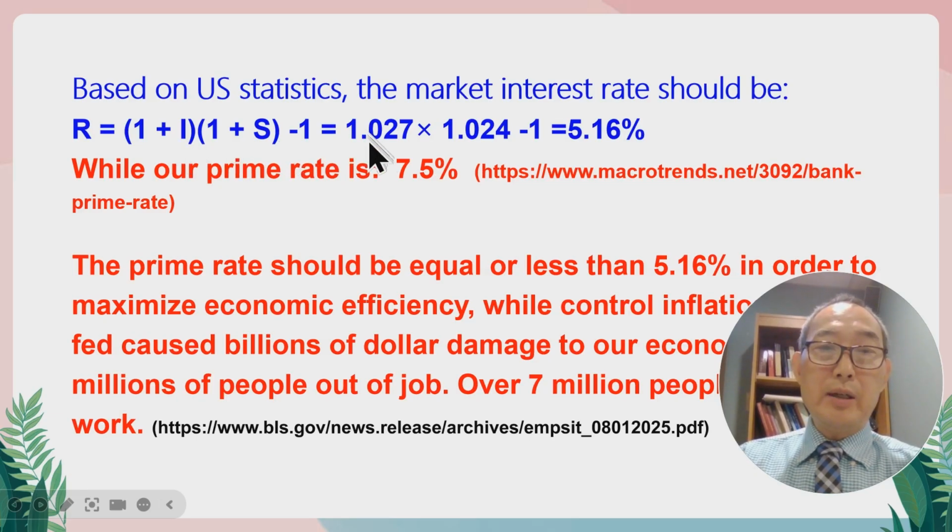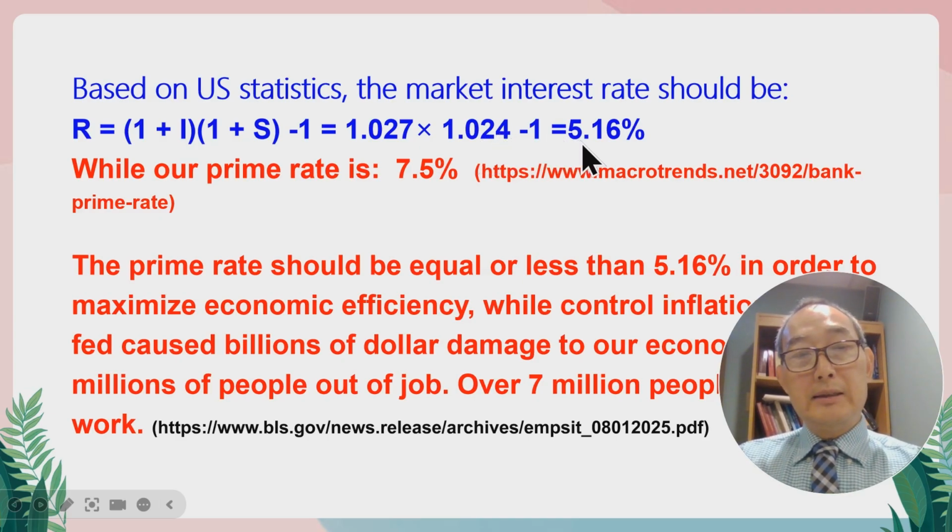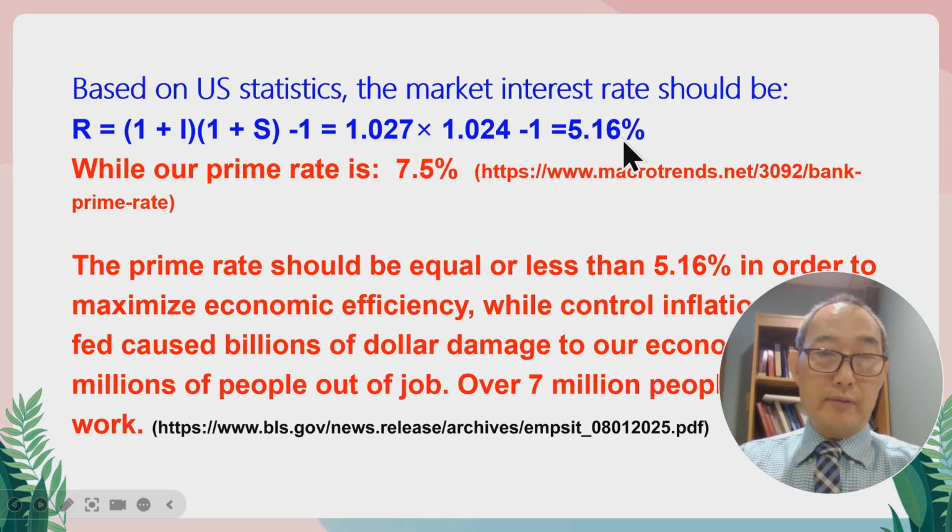The inflation rate is 2.7%, the productivity growth rate is 2.4%. Then we get the optimal interest rate of 5.16%. Well, our current prime rate, which is an indicator of the market